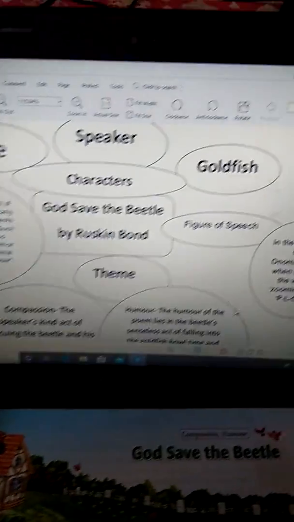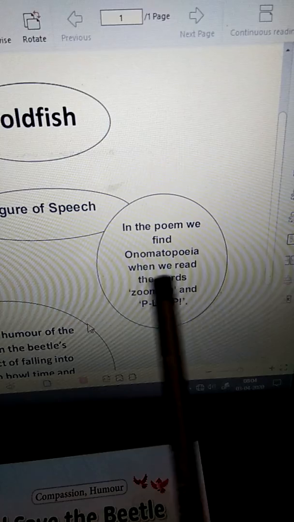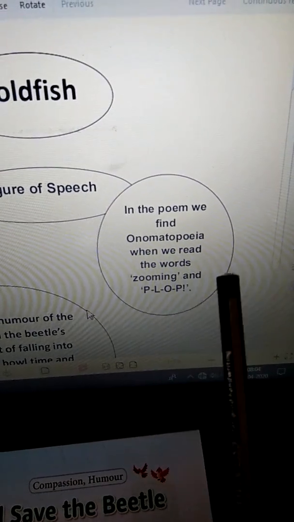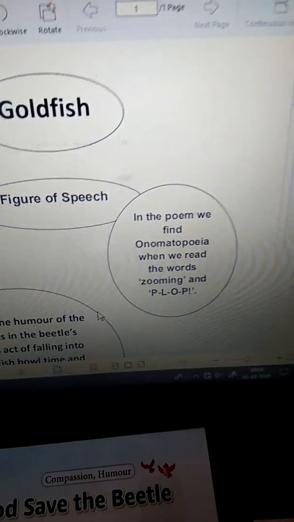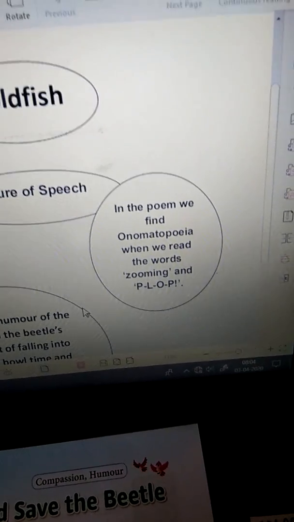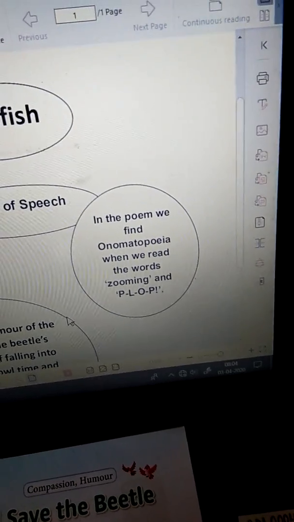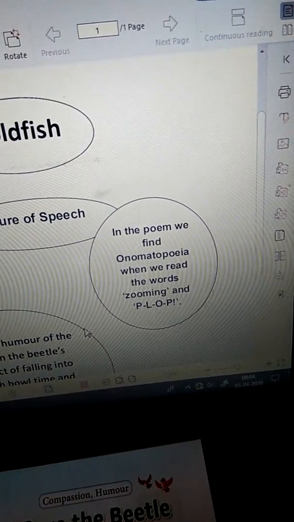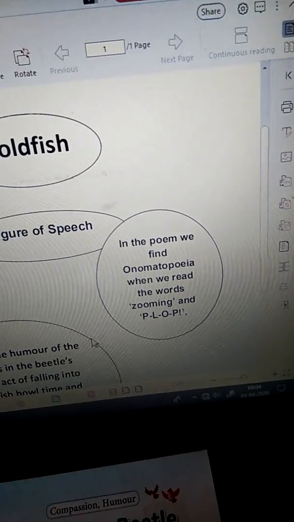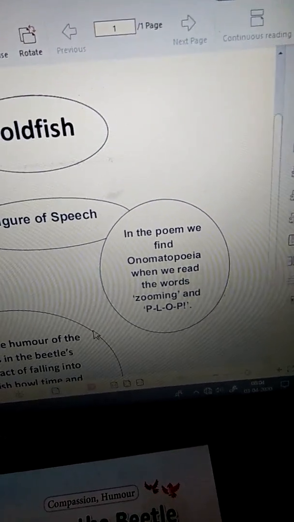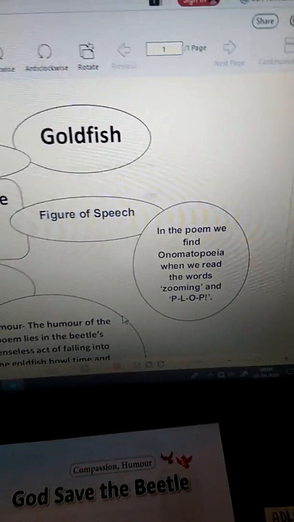Now, in this poem, we find onomatopoeia when we read the words zooming and plop. Zooming itself is an onomatopoeia which refers to the sound of an engine or a motor vehicle. And plop is the sound that comes out when we drop something in the water. So the onomatopoeia used in this poem are zooming and plop.